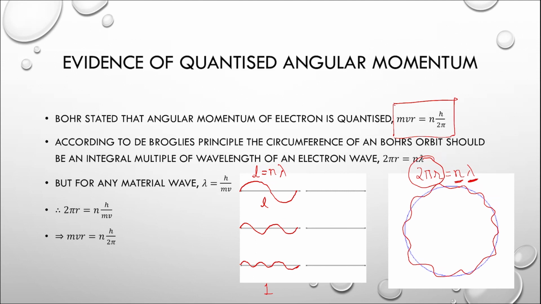But in case of microscopic objects, subatomic particles like electrons, the wave nature becomes quite significant. Therefore, we need an atomic model that also takes into account the wave nature of electrons.